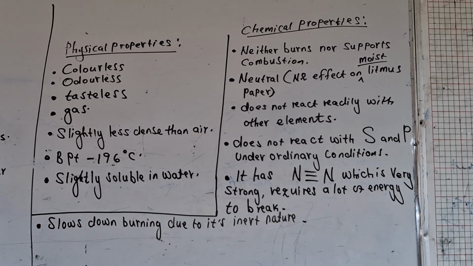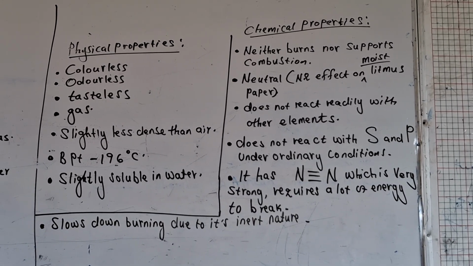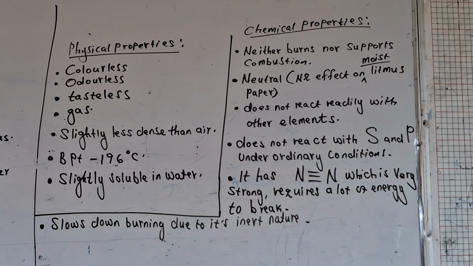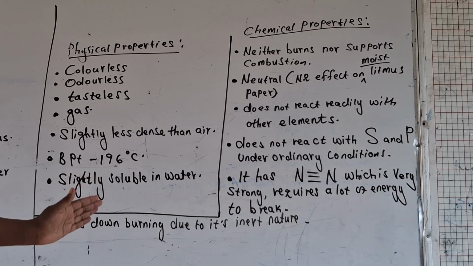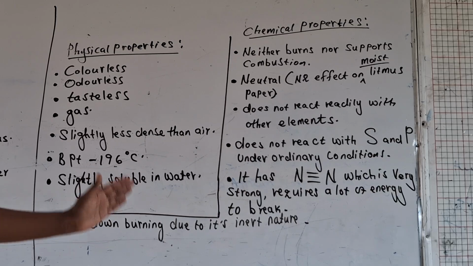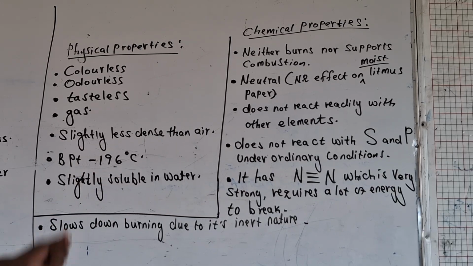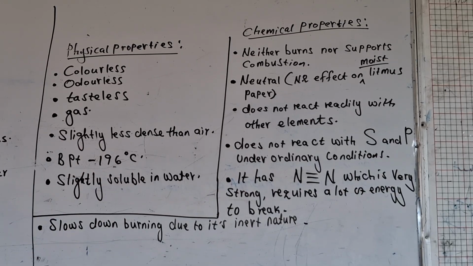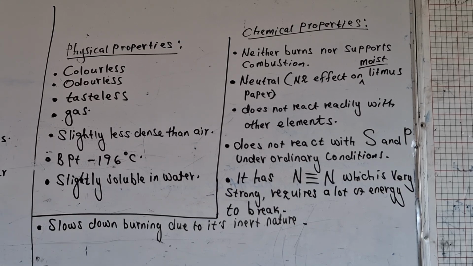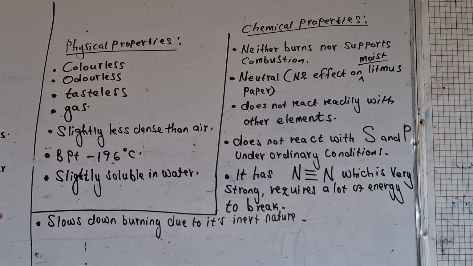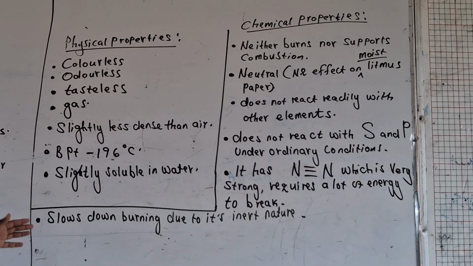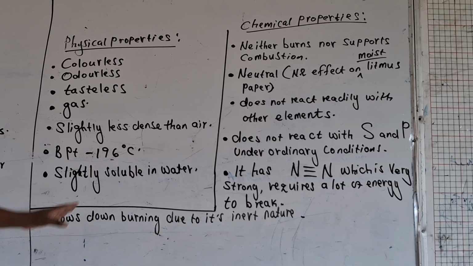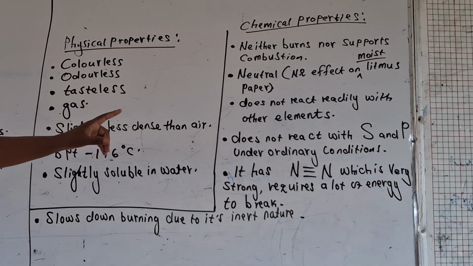When you are learning about alkynes, we say that the carbon-carbon triple covalent bond is weak. Now, for the case of nitrogen, the triple covalent bond is very strong, and it requires a lot of energy to break. Now, at the beginning here, we say nitrogen does not burn nor supports burning.